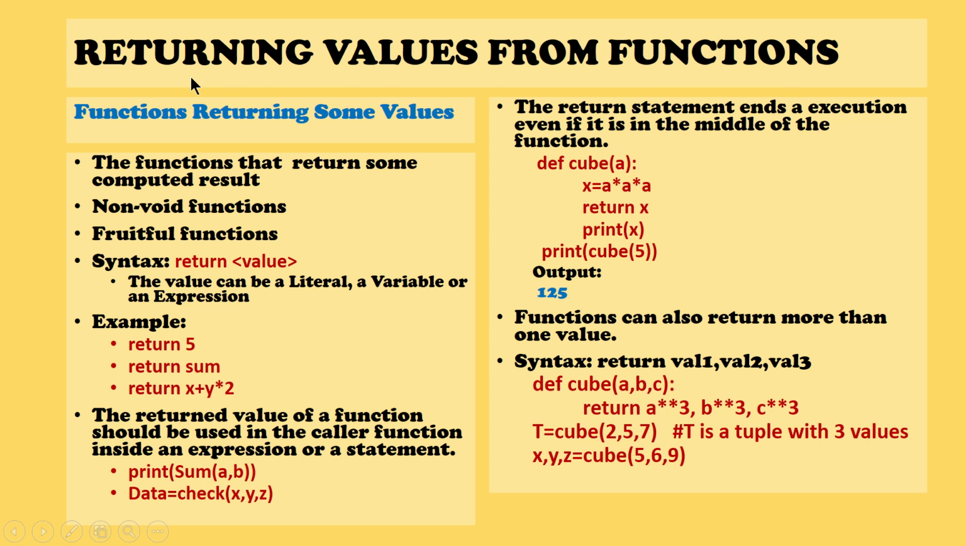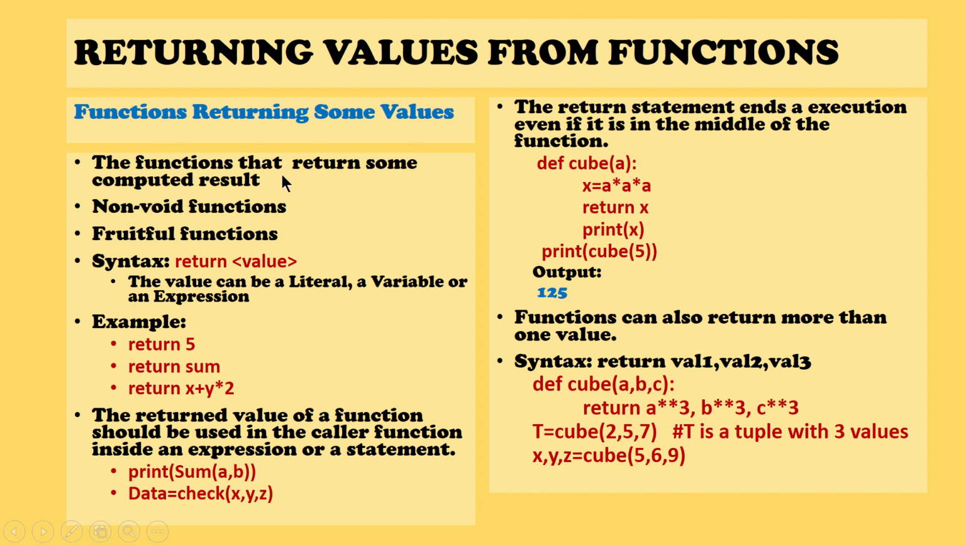Based on the returning values from the function, the functions are broadly classified into two different categories. The one is functions returning some value. The other one is functions not returning any value. First, let us understand some basic functionalities or some more information about functions returning some values. The functions that return some computed result fall under this particular category.